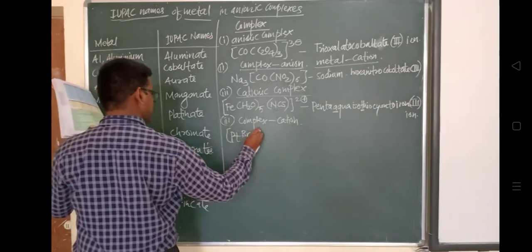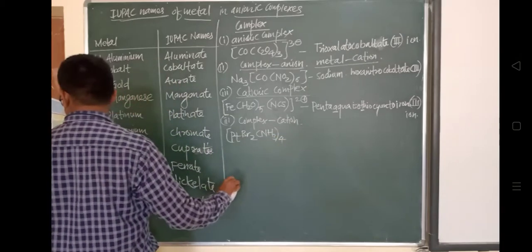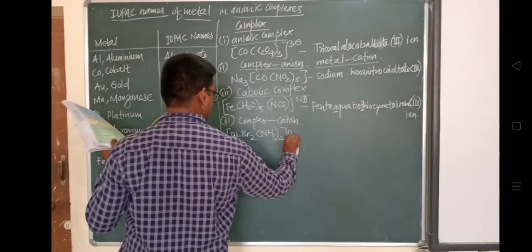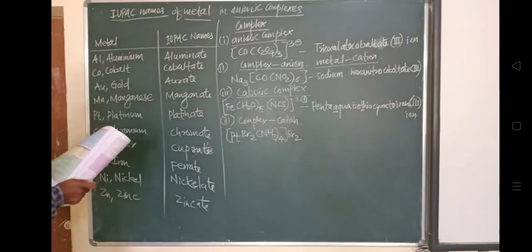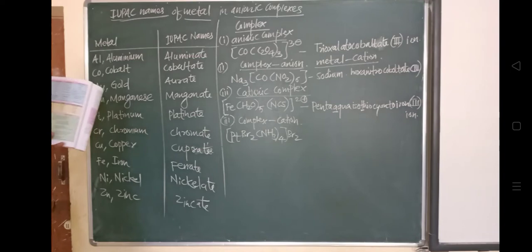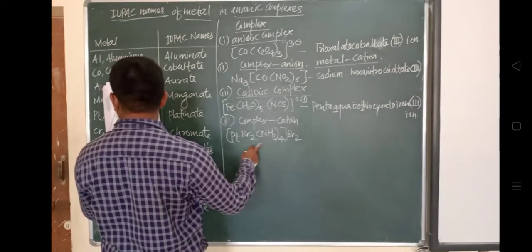So tetra, 4 times, so tetraamine, A double M I N E, tetraamine, and bromo. Br2, so dibromo. That's why dibromo. And platinum.